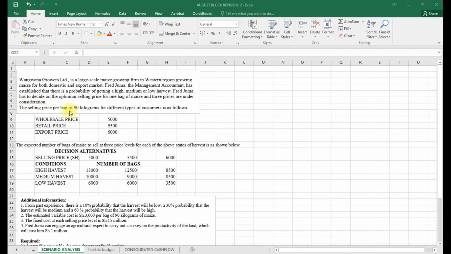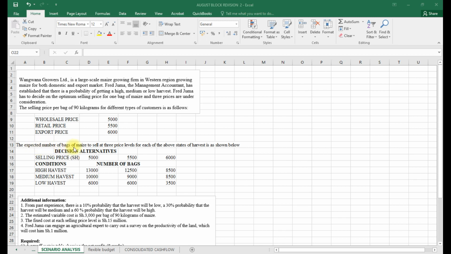The selling price per bag of 90 kilograms for different types of customers is as follows. For the wholesale price, you can sell at 5,000, retail price you can sell at 5,500, and export price you can export at 6,000.